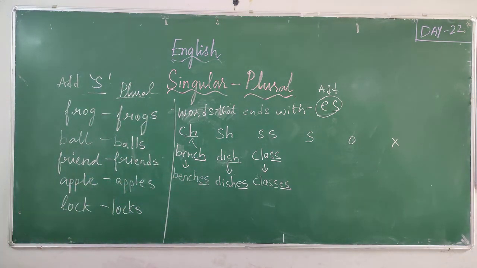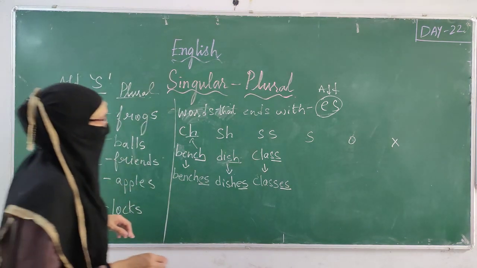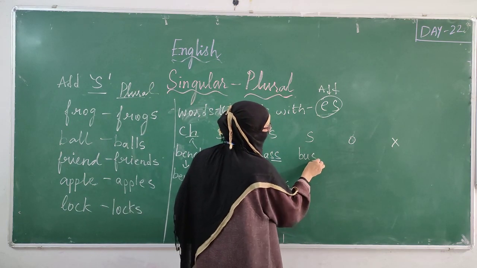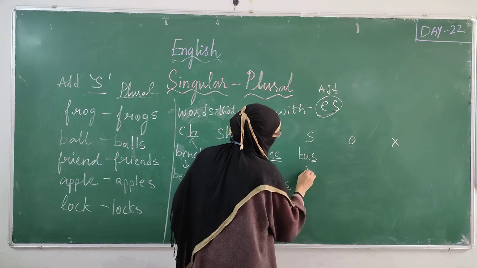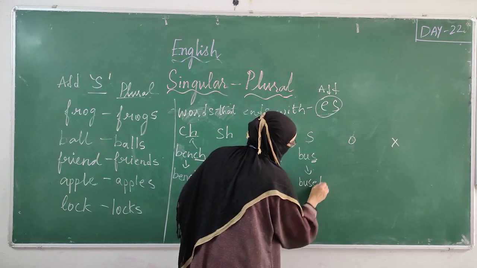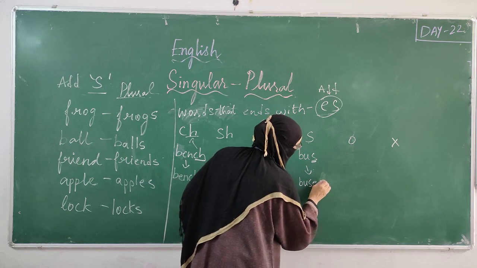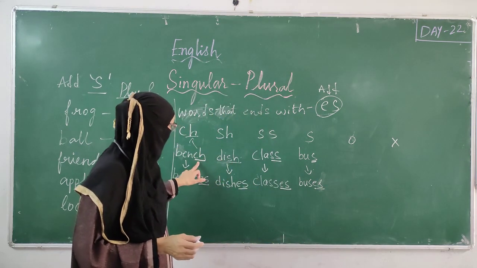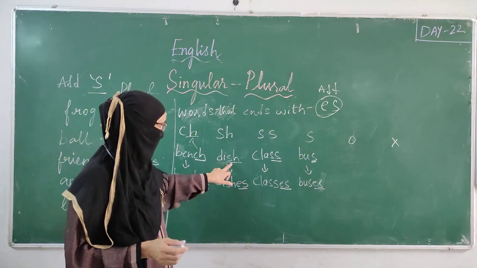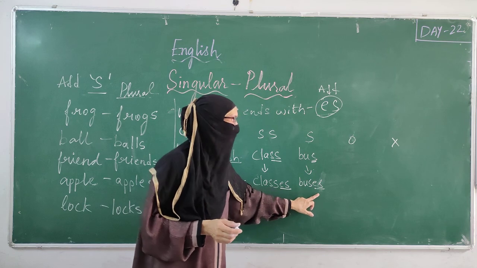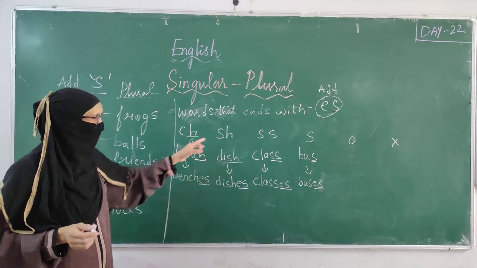Now, S. My word is bus. It is ending with S. So what do we have to change? Sorry, not change, add. We have to add ES to make it plural. Words ending with CH, ES; SH, ES; SS, ES; S, ES. So, words which are ending with these.